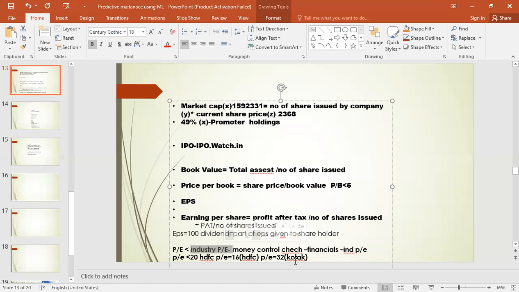Not only in banking, in any sector, whether you are investing in metal, IT, or anywhere. In tires, check JK Tyre, Apollo Tyres, MRF. Check which is better to invest. Check the P by E ratio and industry P by E ratio. I think this is about the financial ratios.